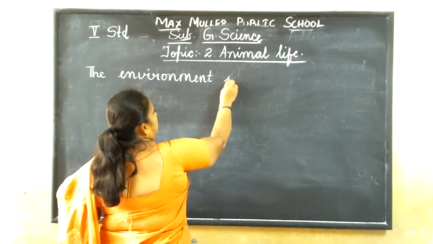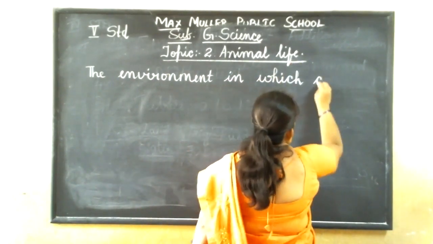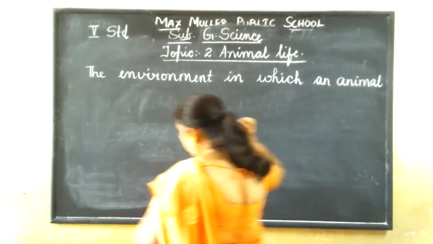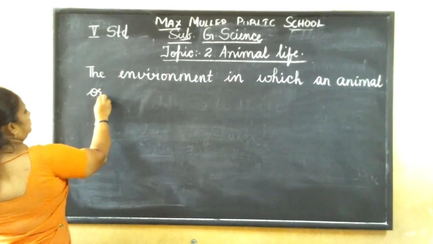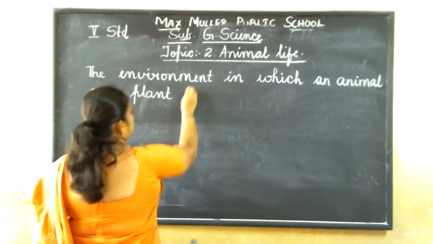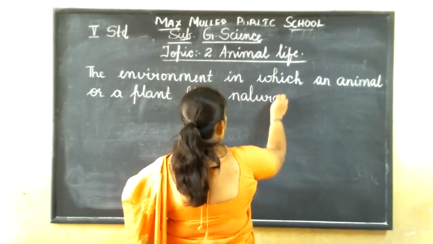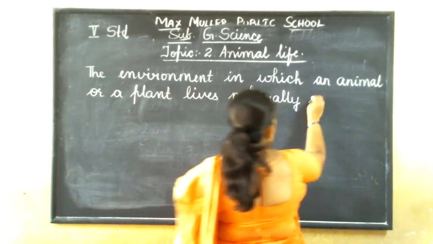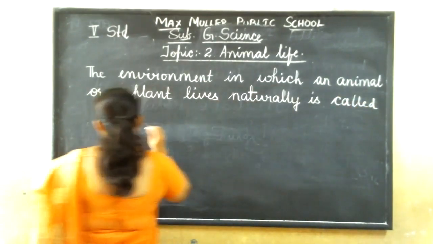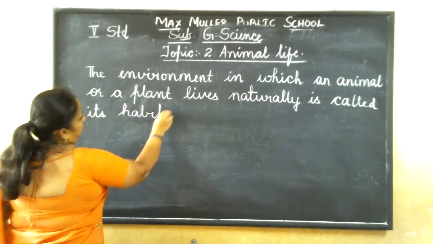The environment in which an animal or a plant lives naturally is called its habitat.